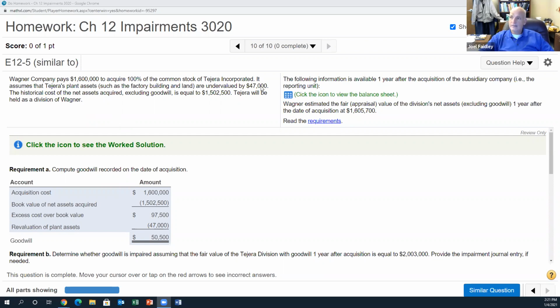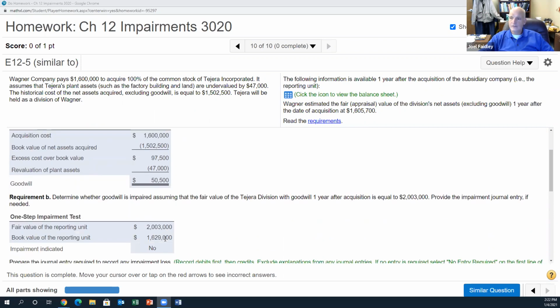So what they're saying here is those assets and liabilities, whichever they are, maybe the liabilities are being written down, maybe the assets are being written up, doesn't matter. They're just saying $47,000 undervalued. So if they paid $1.6 million for this company and the book value of the assets is $1,502,000, excluding goodwill, then the excess of cost over book value is $97,500, which you think should be the goodwill, but you need to reduce that goodwill by the increase in the plant assets. So in fact, goodwill should be $50,500.